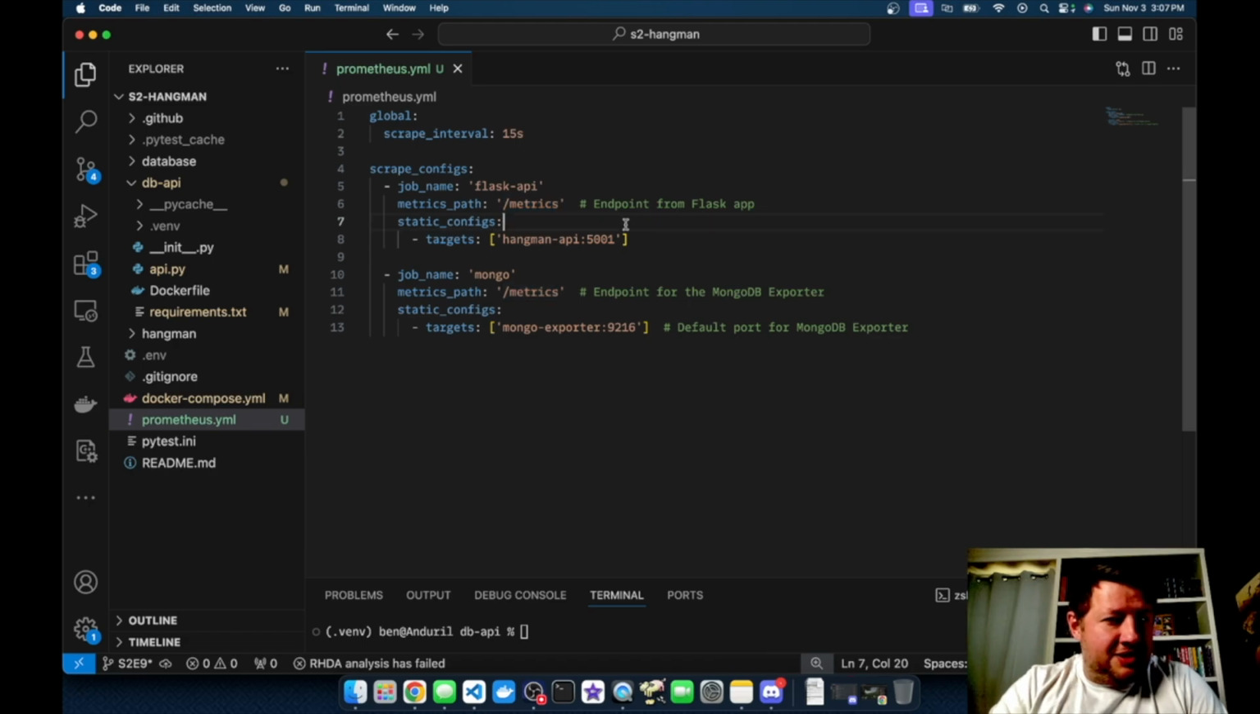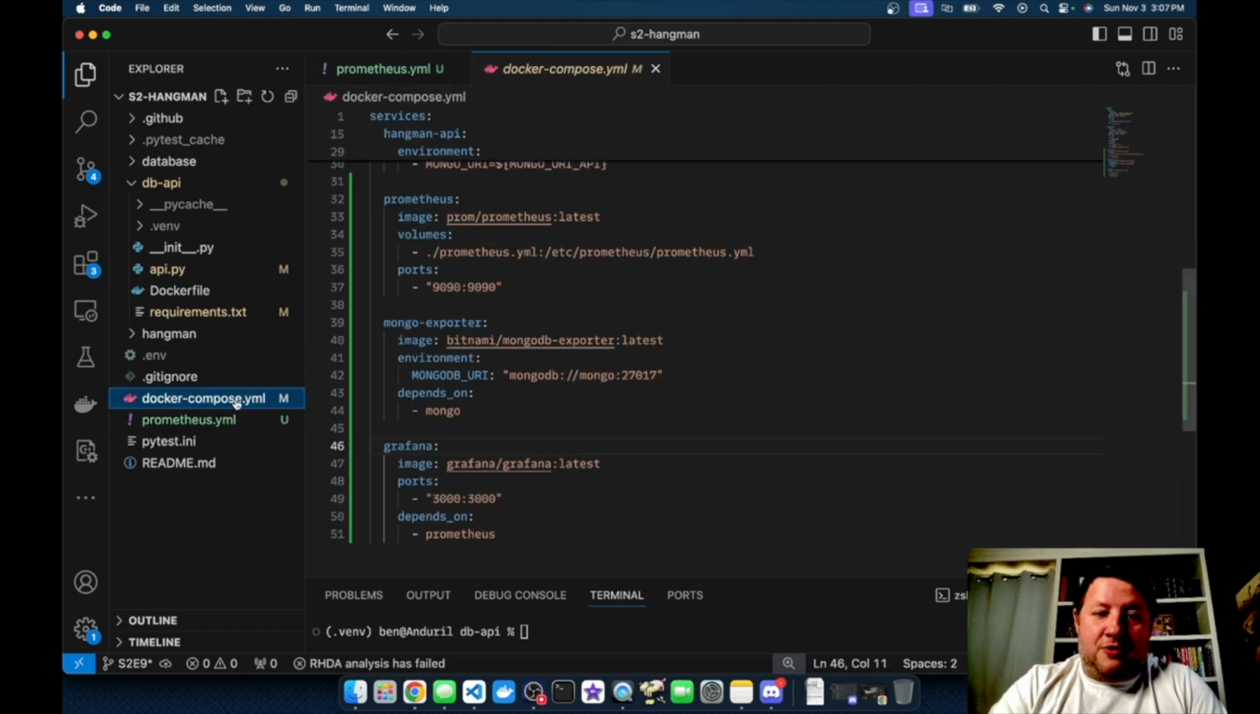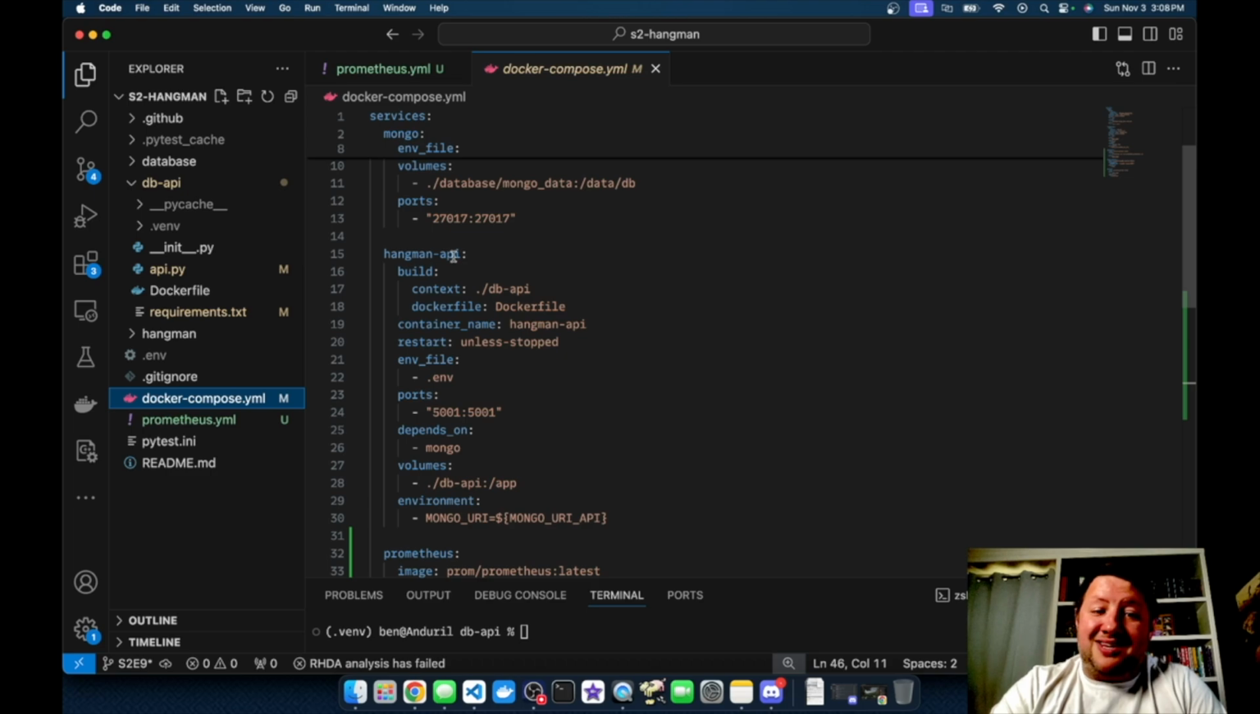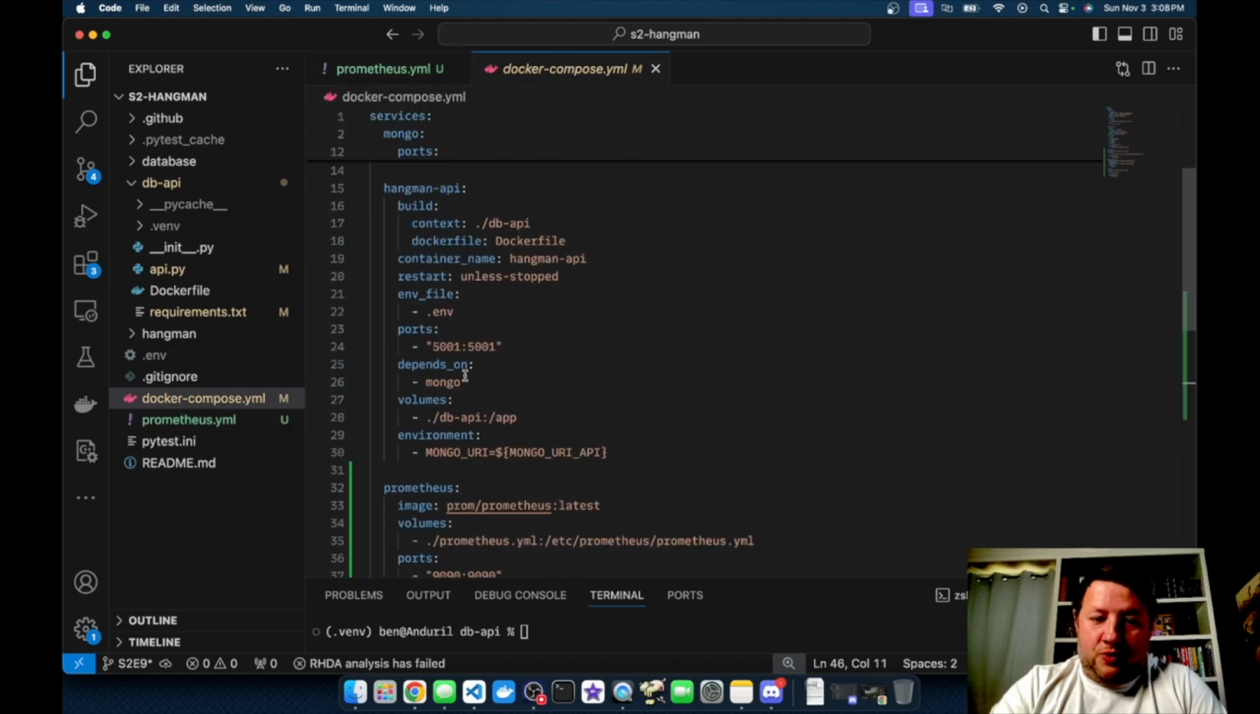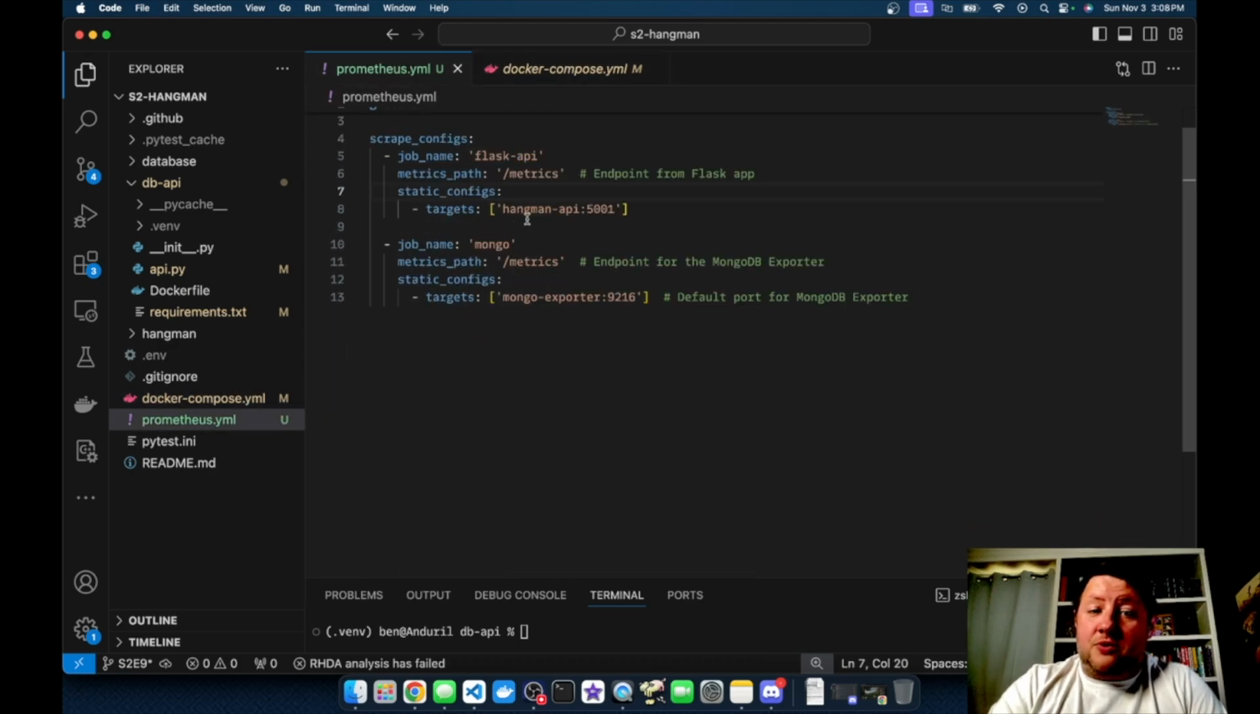Now, that doesn't exist yet for you because it's something that we're going to have to write next. But it's very simple: you have one extra endpoint that you add to your API, and now it's ready to roll. And the target is Hangman API. If you remember from my Docker Compose container, Hangman API is the name of my API container, and it's running on port 5001, which is how we specified it here. So those would be the only real changes you have to make to that part.